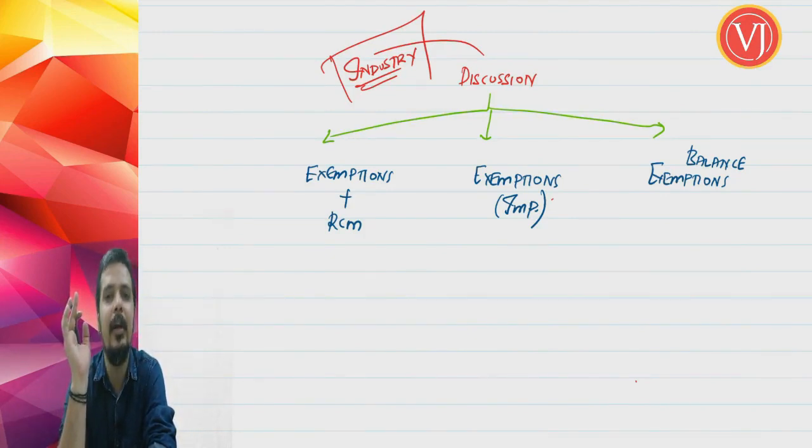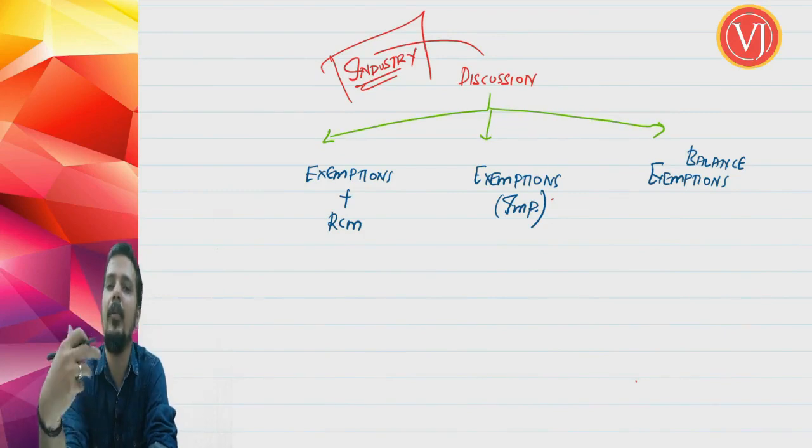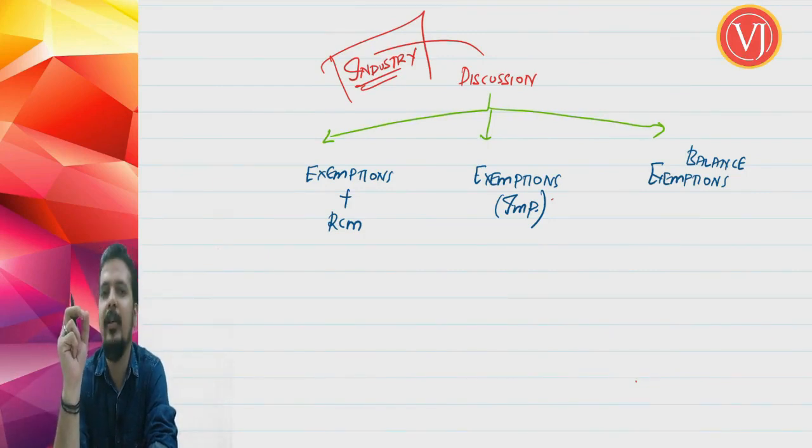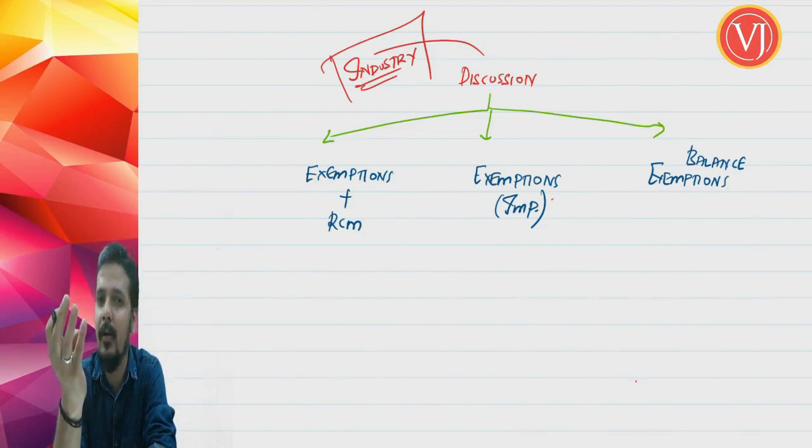The second discussion will be only about cases where there are only exemptions, no RCM entries. And the balance exemptions, once we complete the major portion, 70 to 75% of this topic, or more than that rather, the small other exemption entries which are there in the text, you have to go through yourself. Any queries you can always ask, right? Small entries are there. There are 2 reasons why those points are not touched. One reason is that they are only for by-hearting purposes. The RCM along with exemptions we have already discussed.